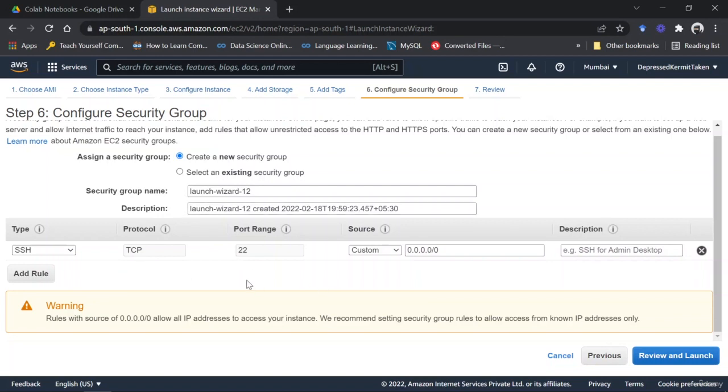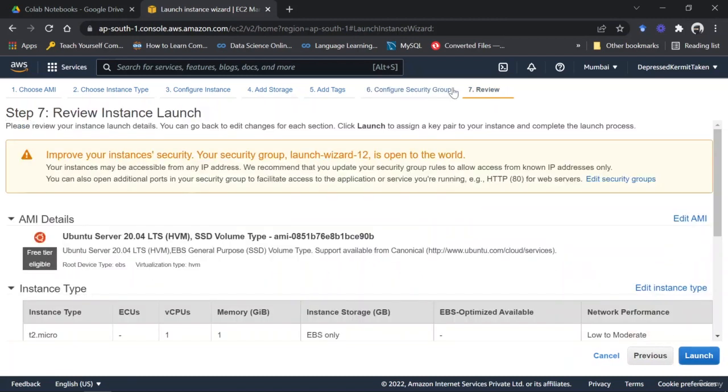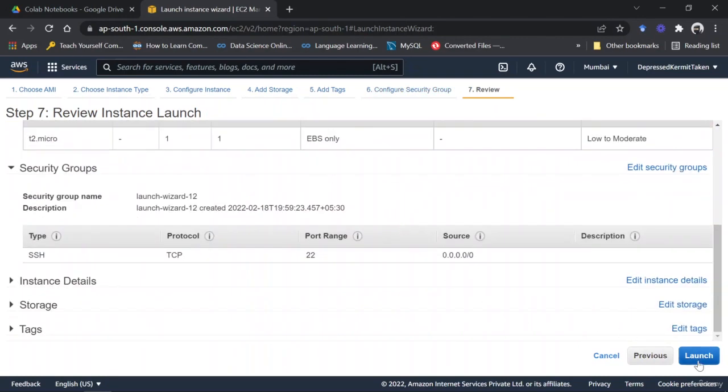So we can set things up, we can add rules, but I won't be doing things from here because it would defeat the purpose of exactly explaining what security groups are and how they are exactly working. Why do we need to configure that, right? So let this be the same too. Then click on review and launch, and then click on launch.